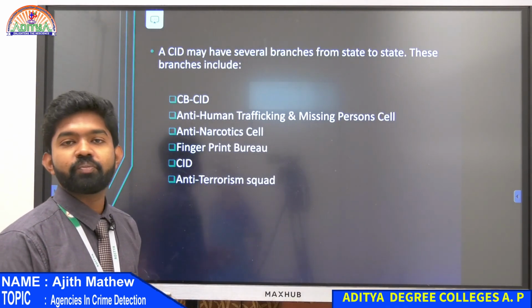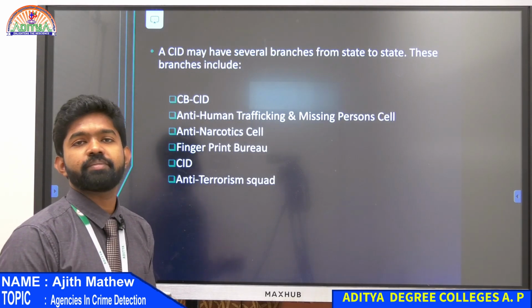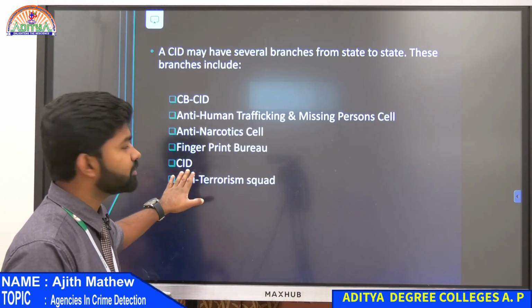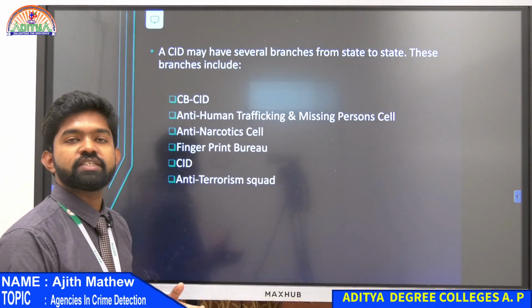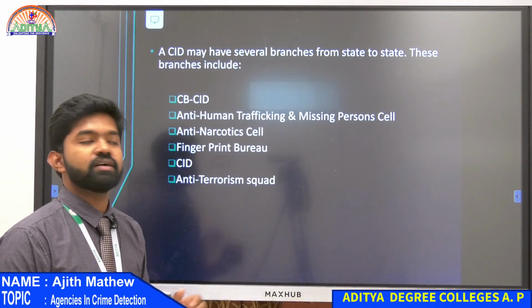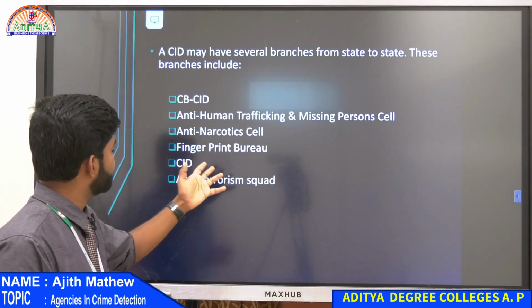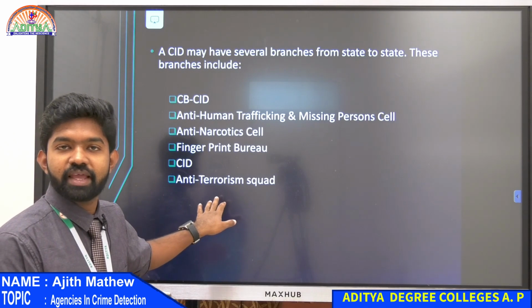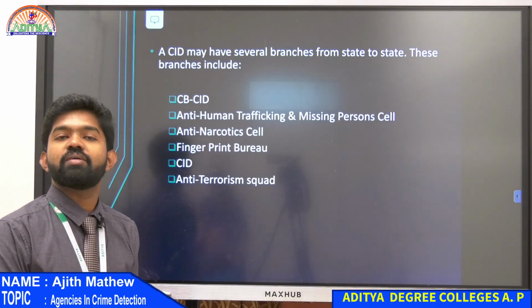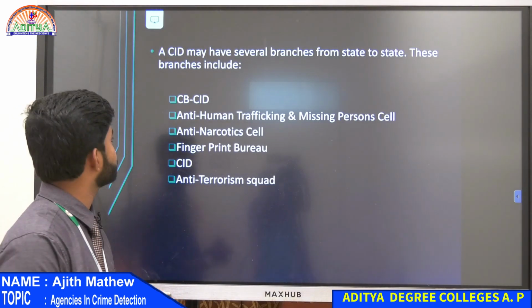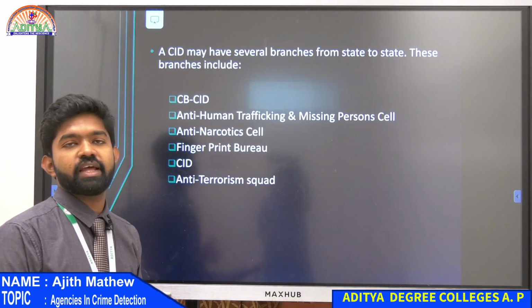Then there is the Fingerprint Bureau. Every state will have a fingerprint bureau, and they will recruit fingerprint experts also. That's also a part of CID. Only some states have CID as such. All the other states have different sections like CBCID, Anti-Human Trafficking Cell, Narcotic Cell, Fingerprint Bureau, then the Anti-Terrorism Squad, ATS. Many movies you would have seen have the Anti-Terrorist Squad. That all comes under CID as sub-branches. So it depends on the state what services they have.